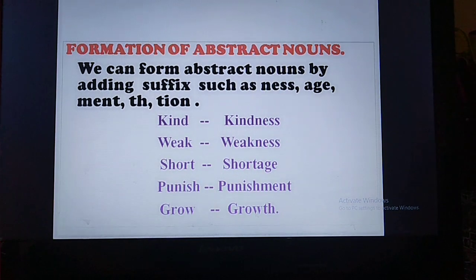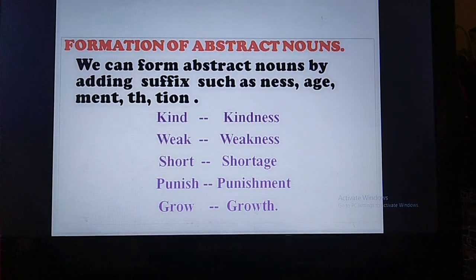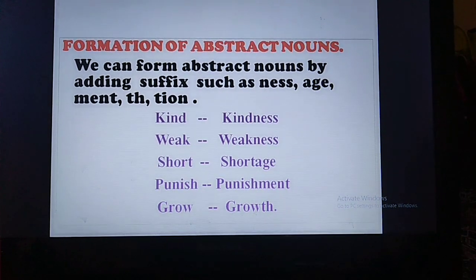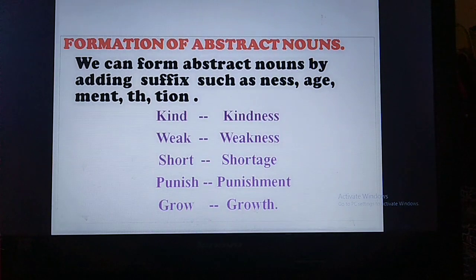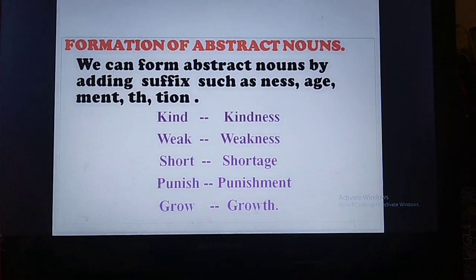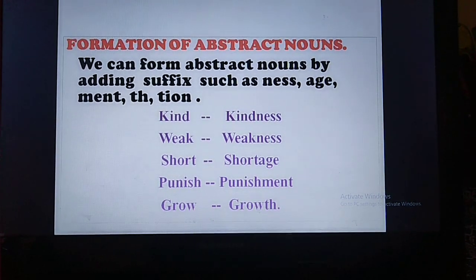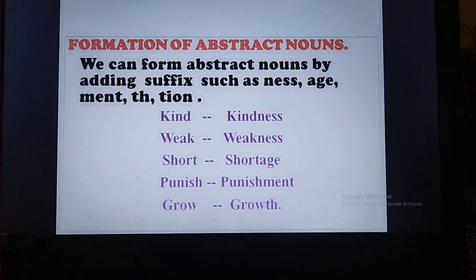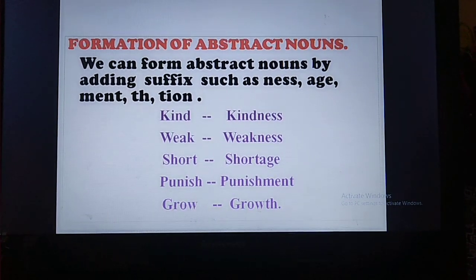Let's see the formation of abstract nouns. Children, I hope the nouns which I have explained to you today you have understood. That was material noun, abstract noun, right? So let's see now the formation of abstract nouns. We can form abstract nouns by adding suffixes such as ness, age, ment, th, and tion.